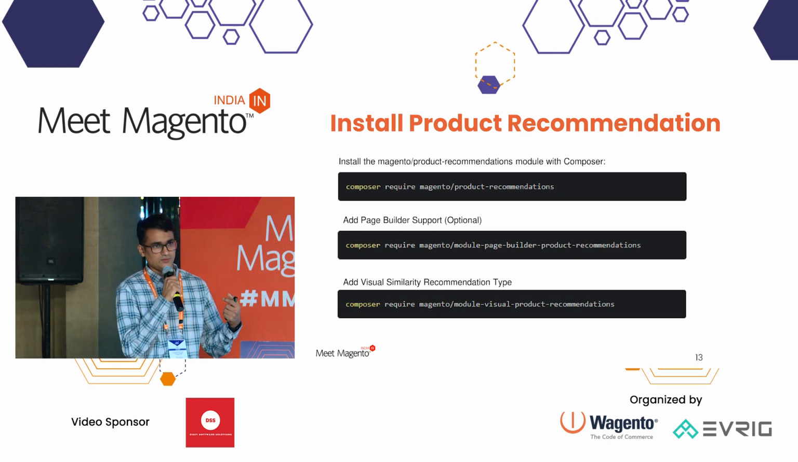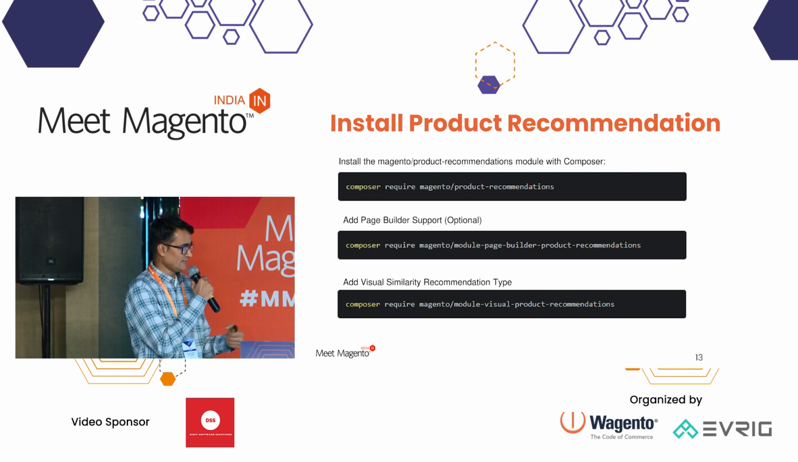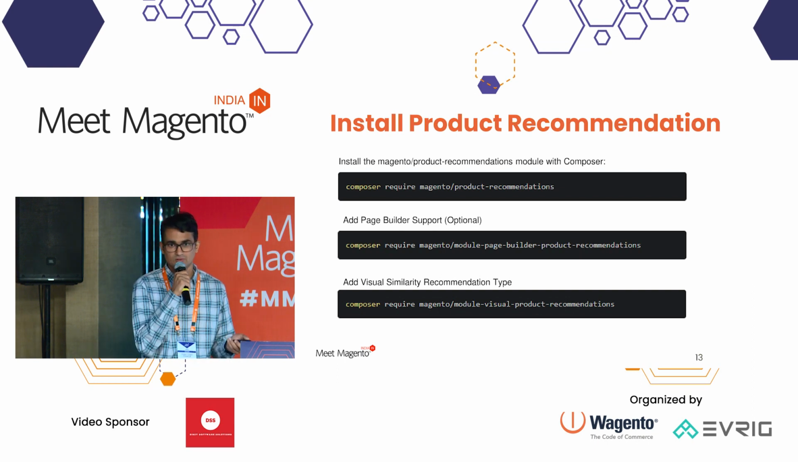So for example, you are selling jackets, and you want to sell similar jackets, then you need to use visual similarity based on image. For that as well, you have to install a separate package or module.